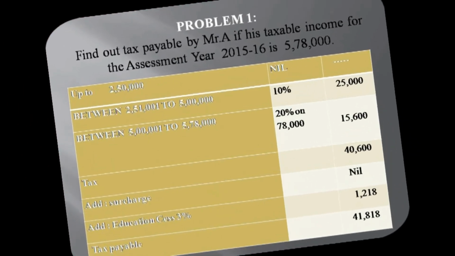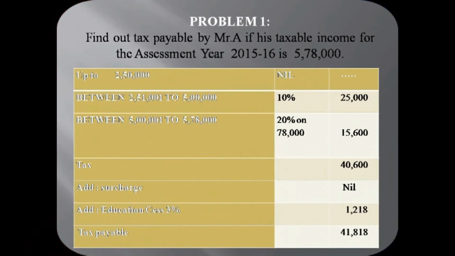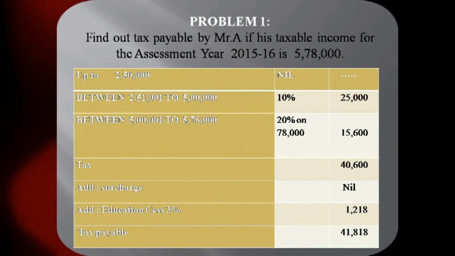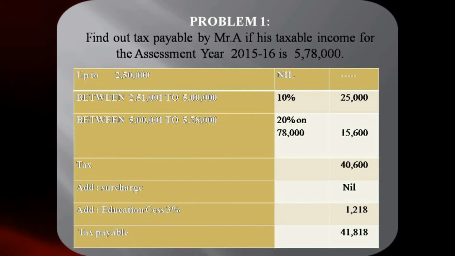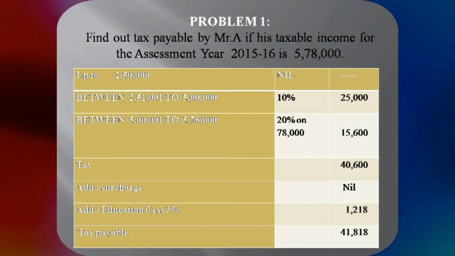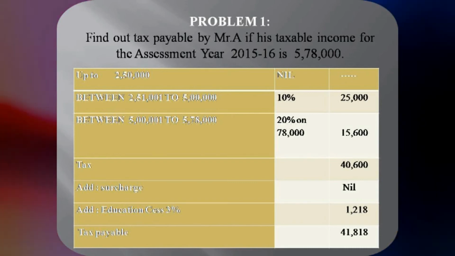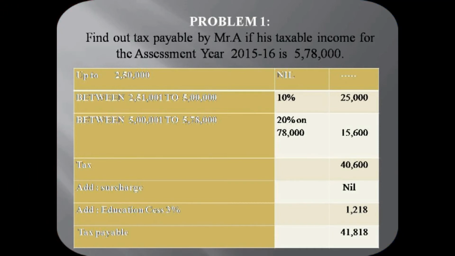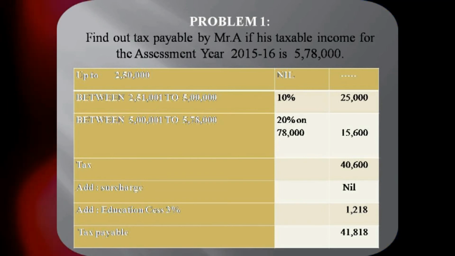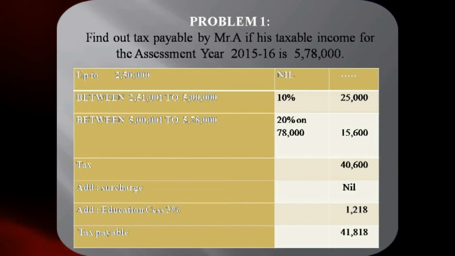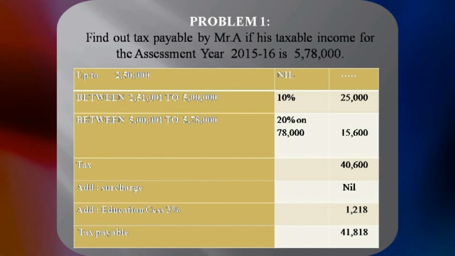Find out the tax payable by Mr. A if his taxable income for the assessment year is 5,78,000. Now after having been given the problem, you must be able to identify whether he comes under category 1, category 2 or category 3. Category 1 means those who are between 60 years and 80 years. Category 2 means more than 80 years. All other individuals come under the third category. Now in this problem, there is no clue about the age of the assessee. So we can take the third category.